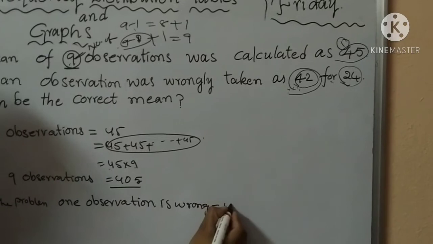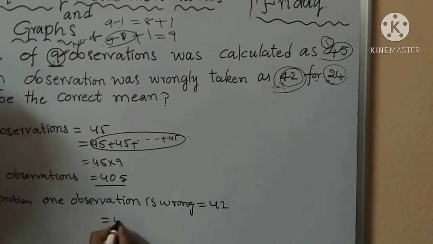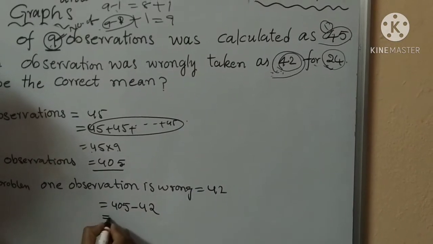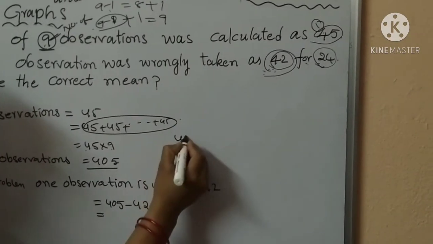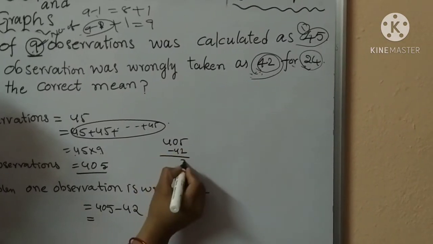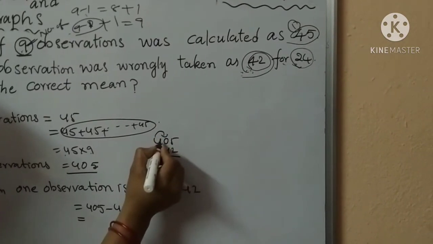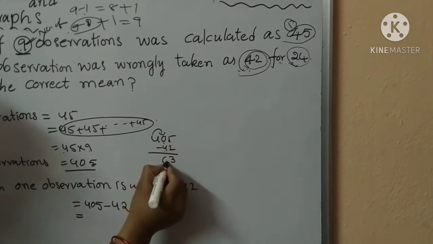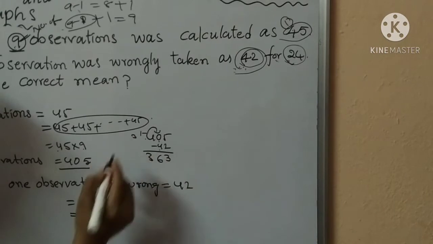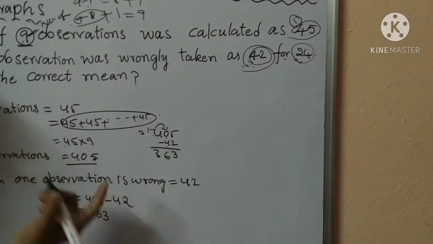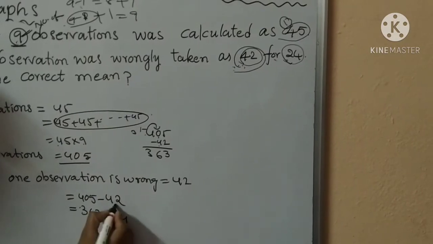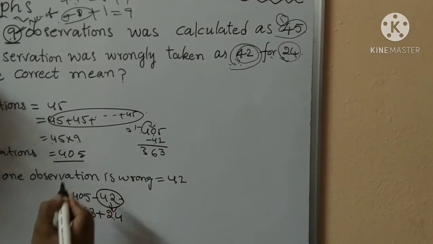That is 42. So here 405 minus 42. 5 minus 2 is 3, borrowing 10, 10 minus 4 is 6, and 3 minus 1 equals 3. So 363. And at the same place, adding the 24.